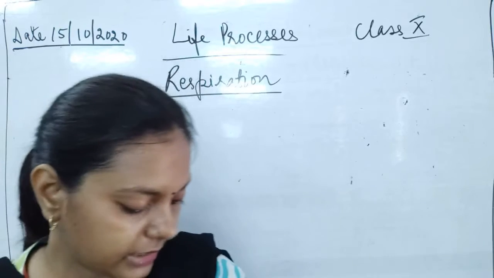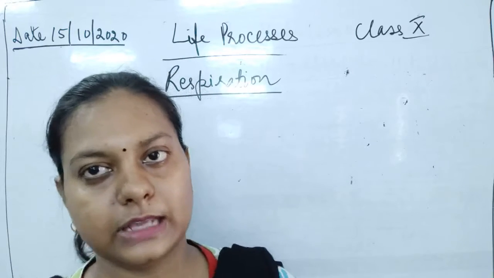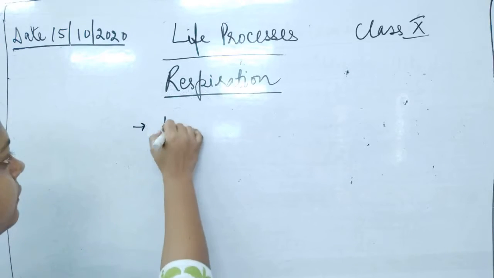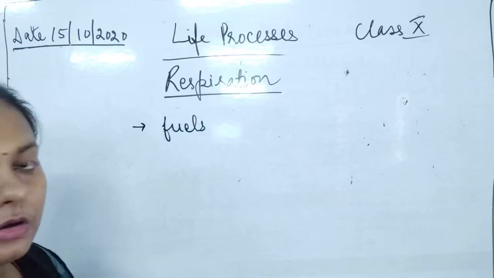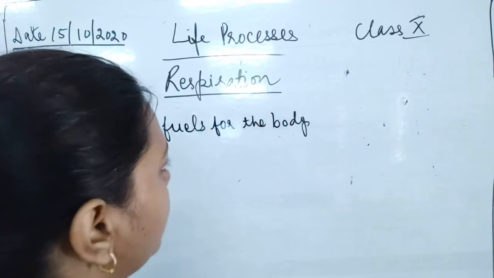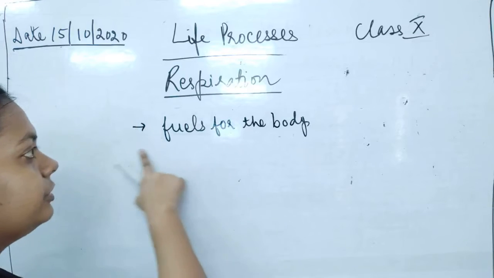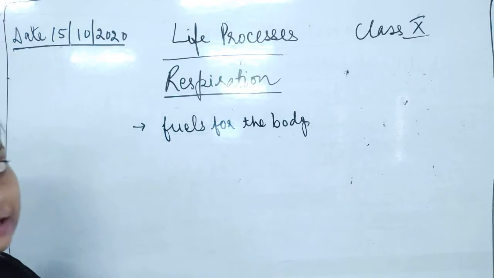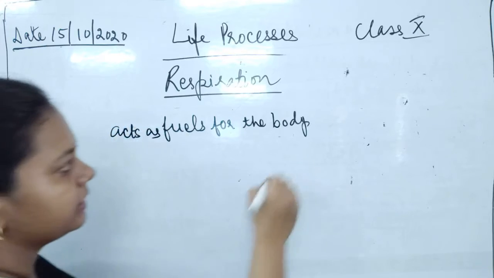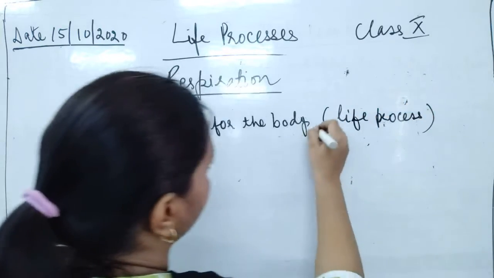Now the next thing: the assimilated food is utilized as a fuel to get energy for various life processes. As I have told you, the assimilated energy is going to help the body carry out the various life processes, that is, it acts as fuel for the body's life processes or body functions.